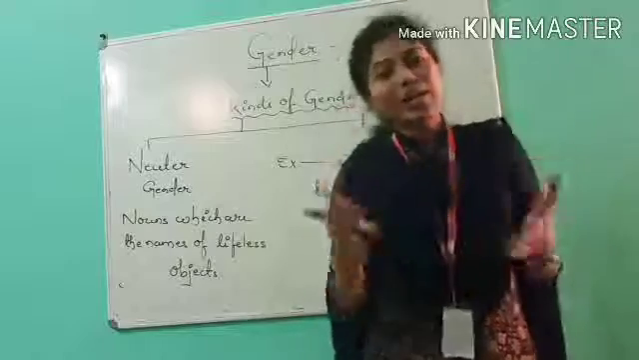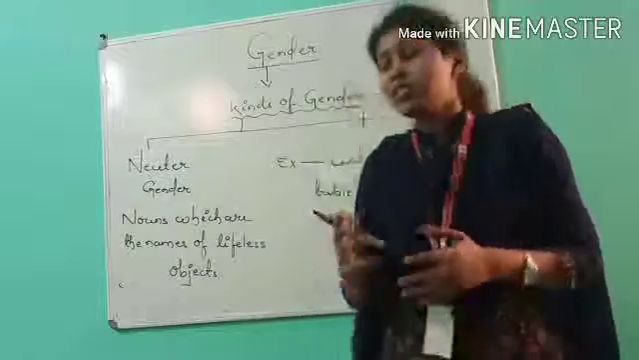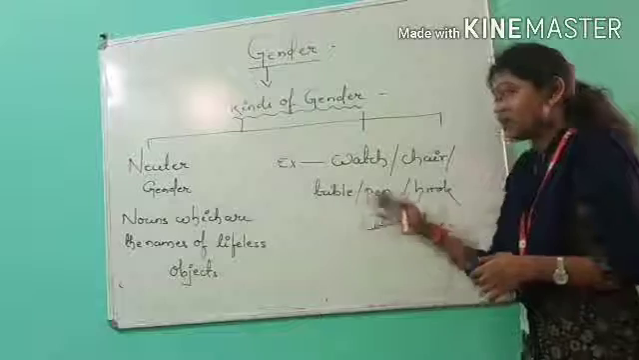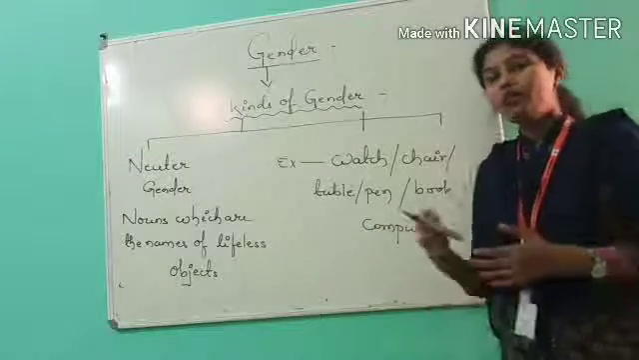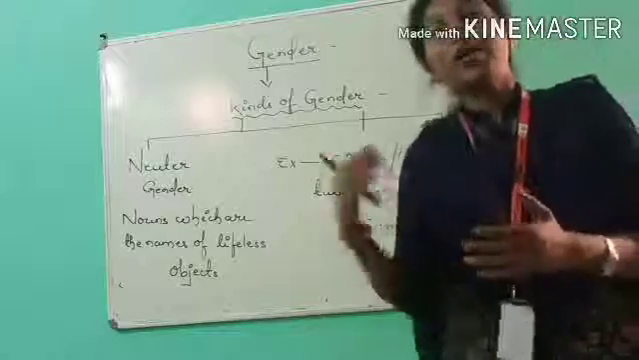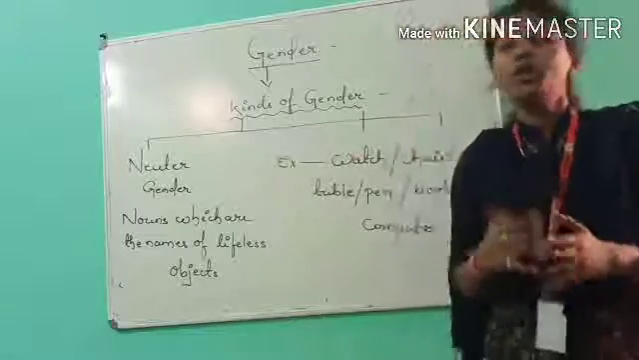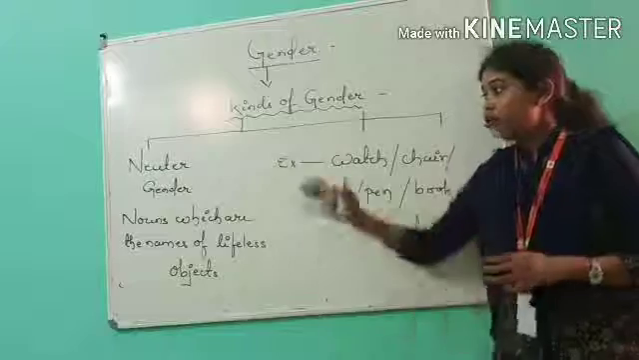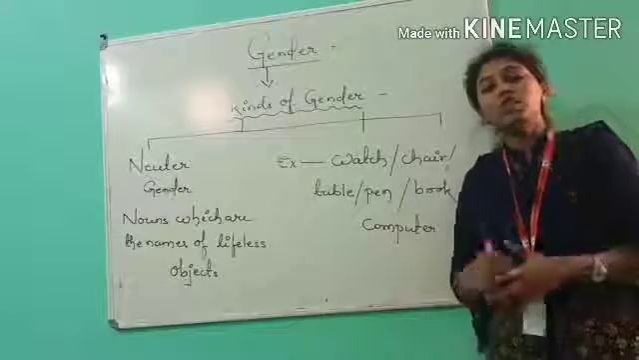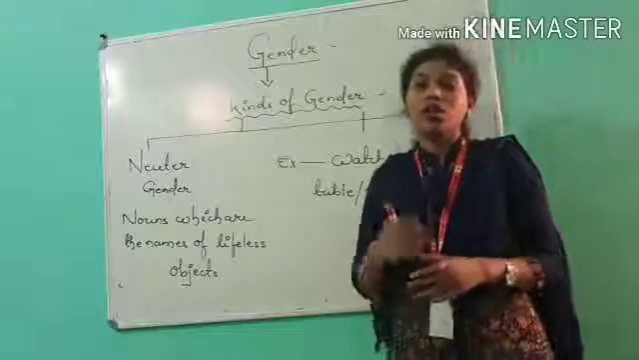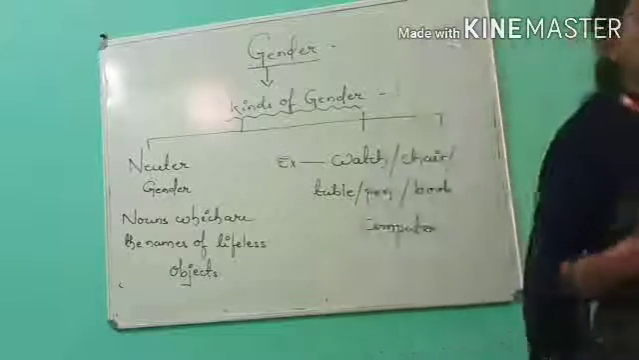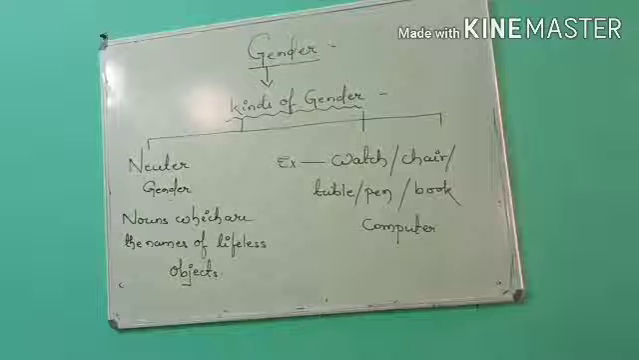So you can write any examples you like. It's not necessary that you write down what I have written. You can write whatever lifeless object you are seeing around you in that particular room where you are sitting. Okay. So I hope the masculine gender, feminine gender and the neuter gender are clear to you. Now let us move to the last gender. Till then you please write it down.